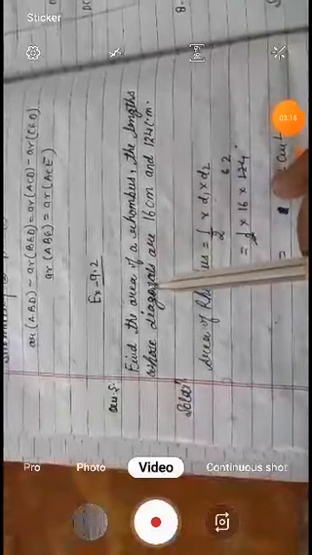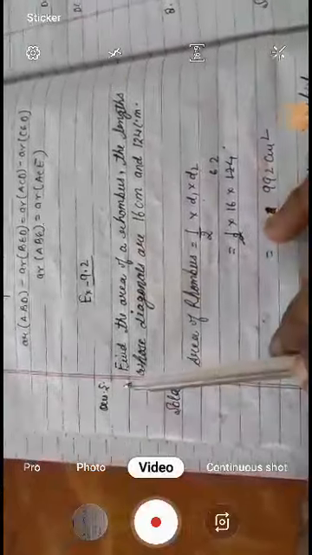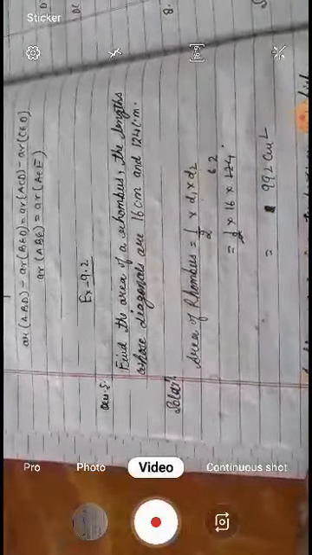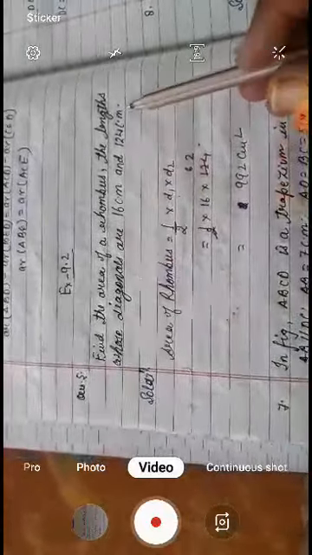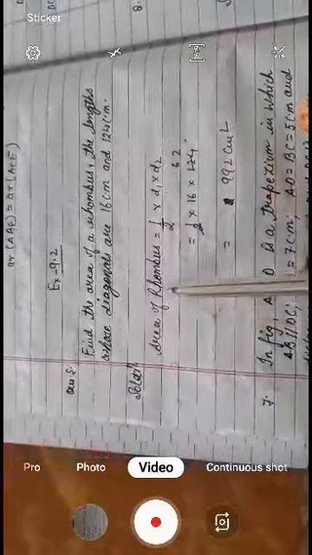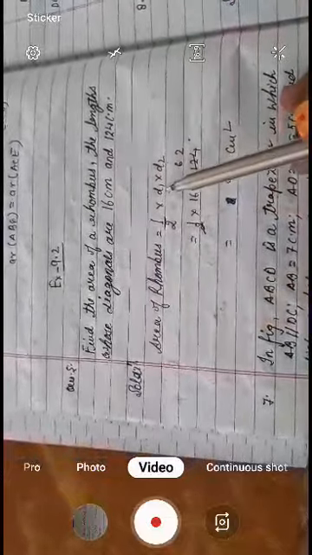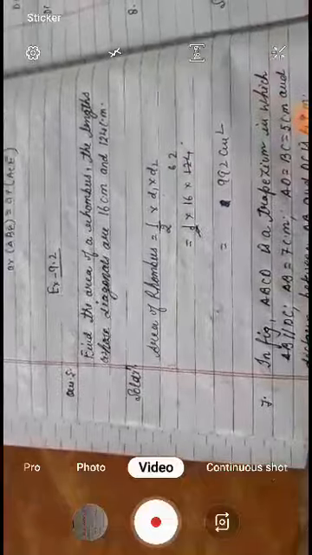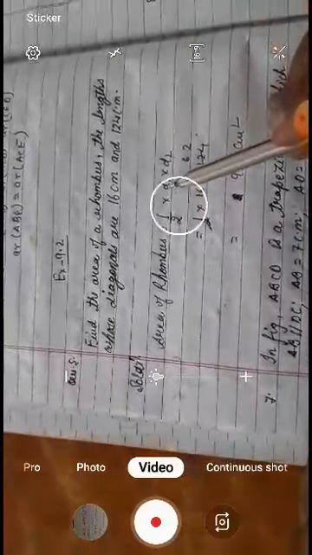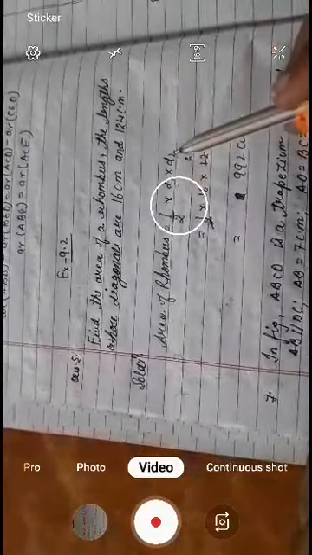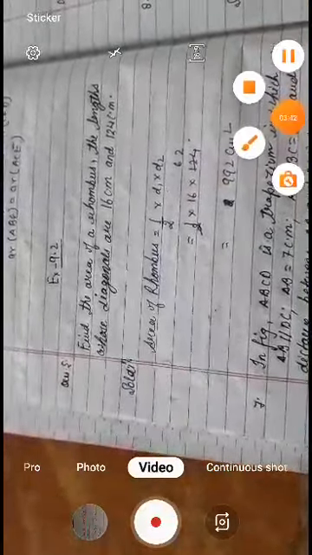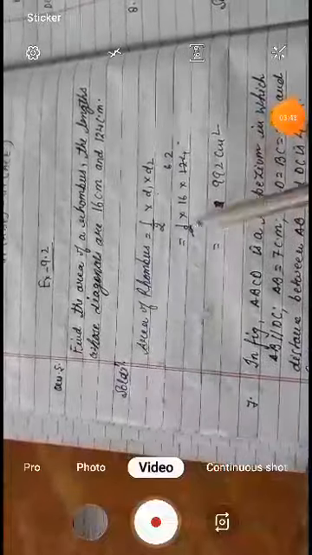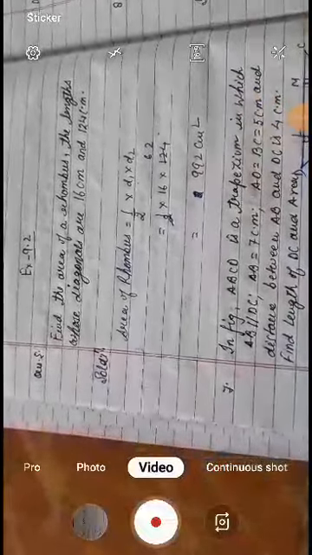Now, starting from the question: find the area of rhombus, the lengths of whose diagonals are 16 centimeter and 24 centimeter. The area of rhombus is half of D1 into D2. D means diagonal of one side and diagonal of the other part. Then half of, simplify it and we get the answer.